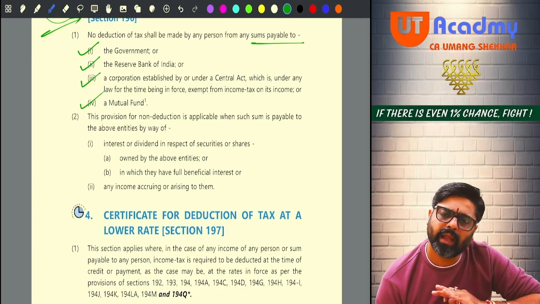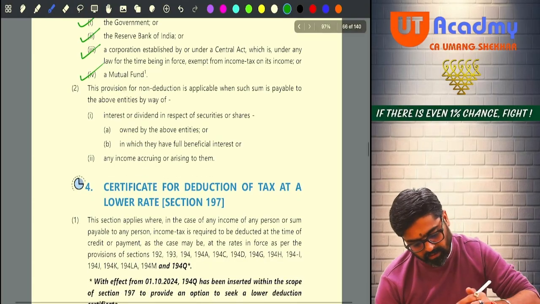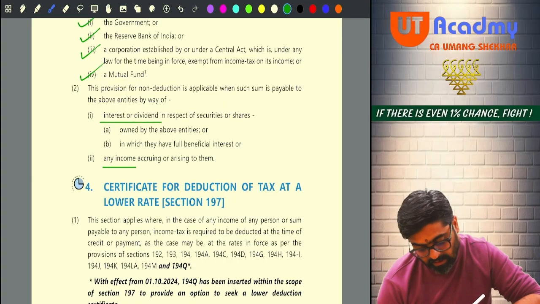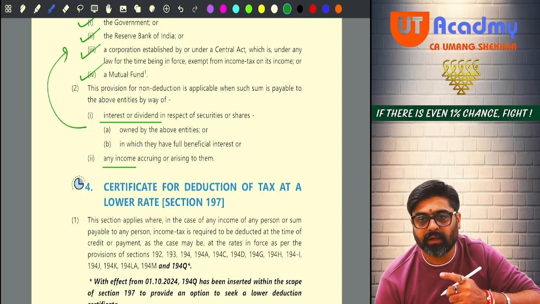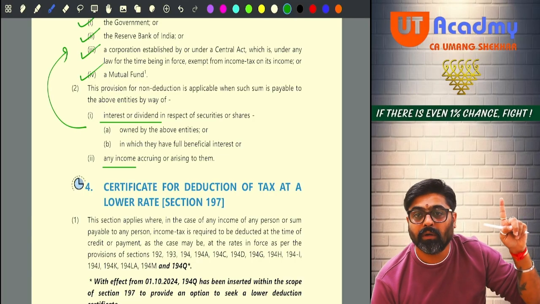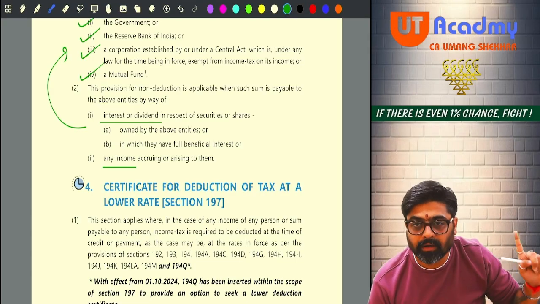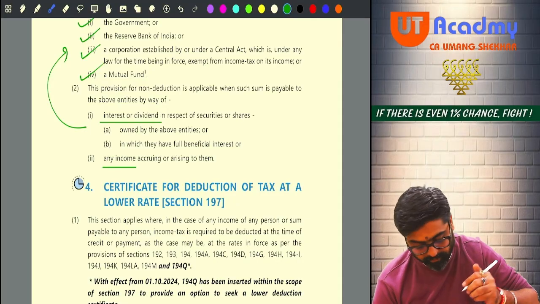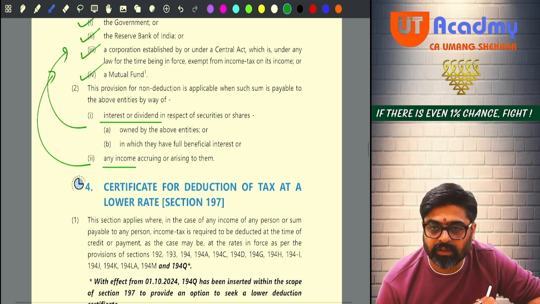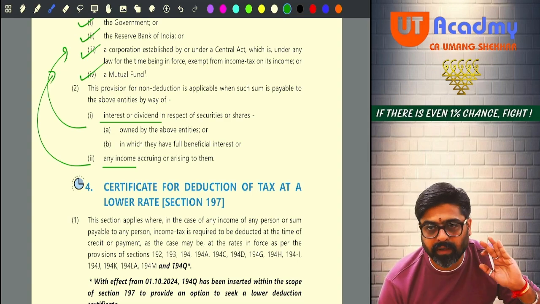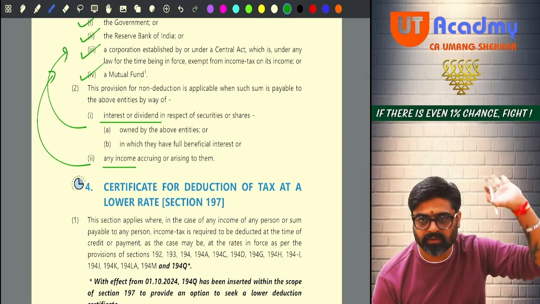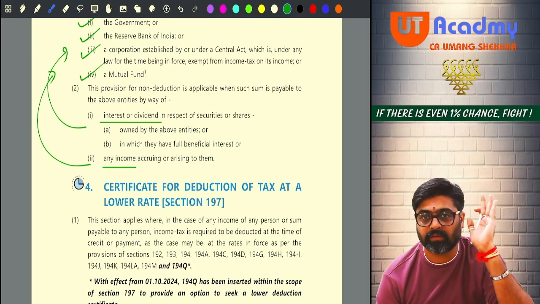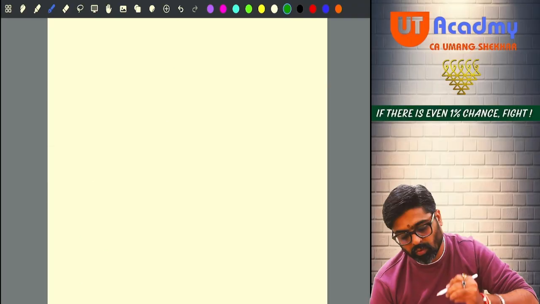Whether they are getting any type of payment in terms of interest or dividend, there will be no TDS. A person paying dividend or interest to these payees is not liable to deduct any TDS. Or any other incomes also to these payees, there is no requirement of any TDS. This is a common point applicable for all the provisions. Getting my point? Will you remember? So mark this point important. They can test you on this exception also. Yes or no?